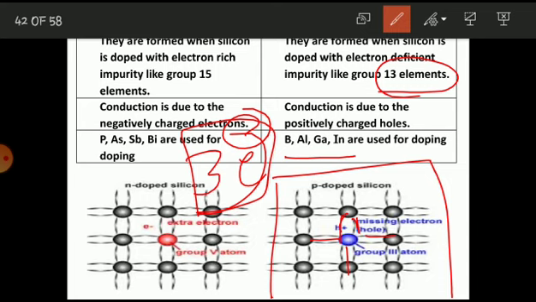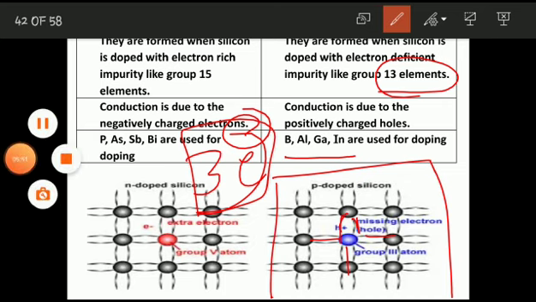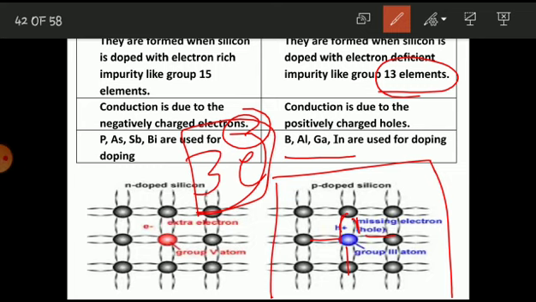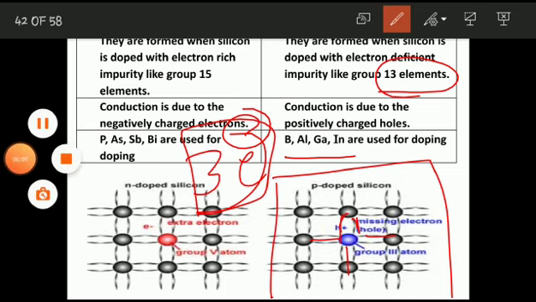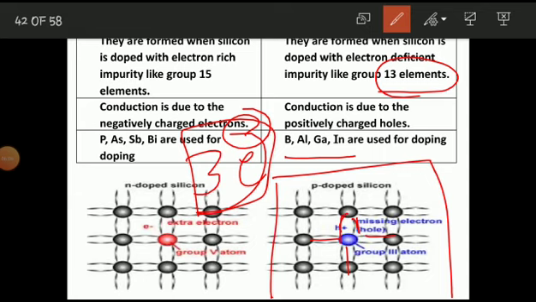Due to this vacancy the conduction takes place, and therefore it is called a p-type semiconductor. So conduction in the case of a p-type semiconductor is due to the holes, where holes contribute to the conduction. The migration of holes causes the conduction in a p-type semiconductor.